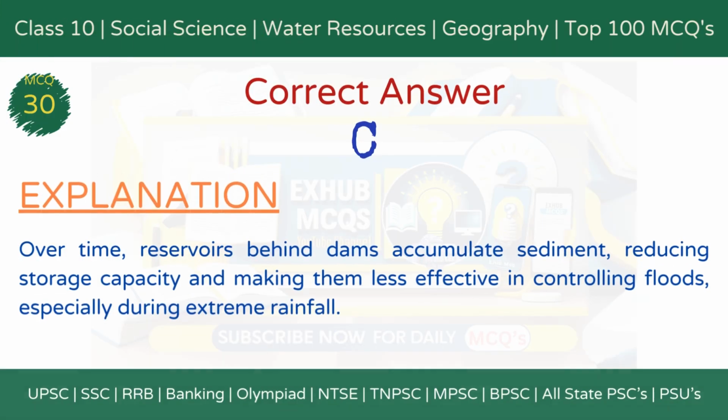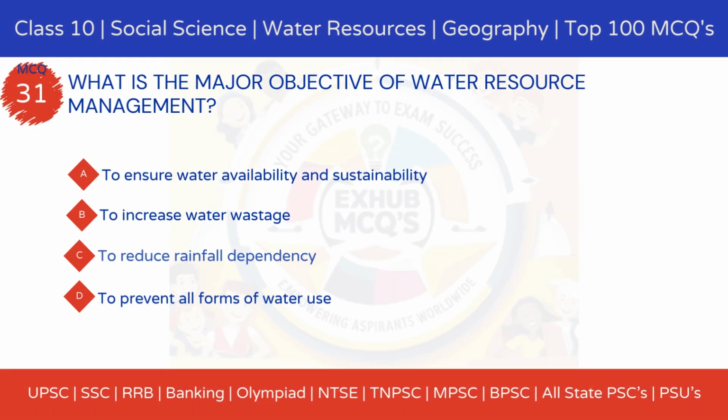The correct answer is option C. Sedimentation in reservoirs reduces their effectiveness. Explanation: over time, reservoirs behind dams accumulate sediment, reducing storage capacity and making them less effective in controlling floods, especially during extreme rainfall. MCQ 31. What is the major objective of water resource management?